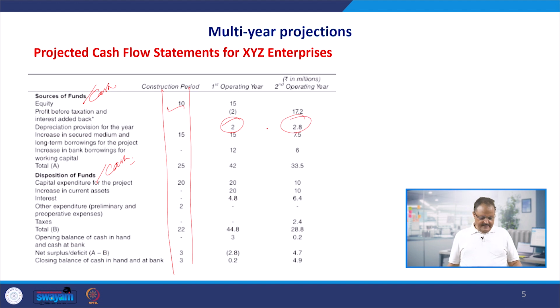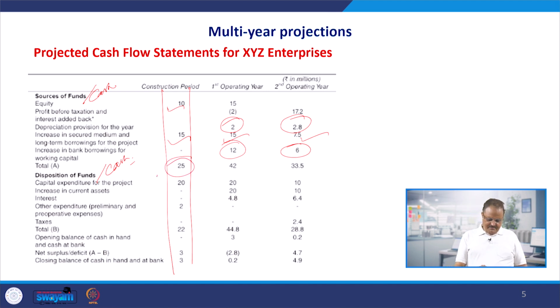there is a depreciation of 2.8 million. And your long-term secured loans are going to increase from 15 million in the construction period to 15 million in the first operating year and 7.5 in the second operating year. And bank borrowings are also going to be not in the construction period but in the first and the second year, 12 and 6. So total sources of the funds are going to be how much?